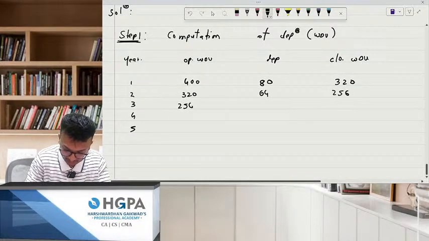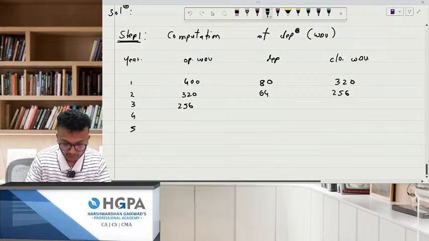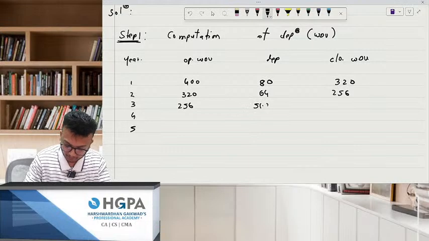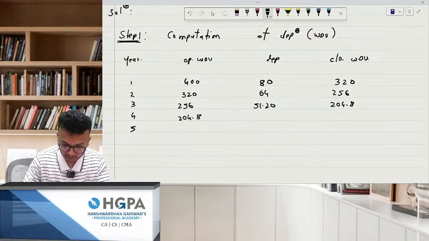This is 256 into 20%. This will become 51.20, 204.8. 204.8 into 20%, 40.96, 163.84.